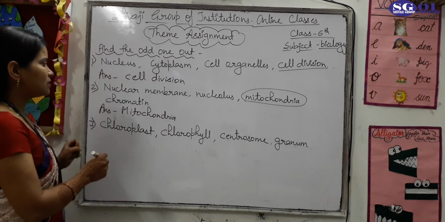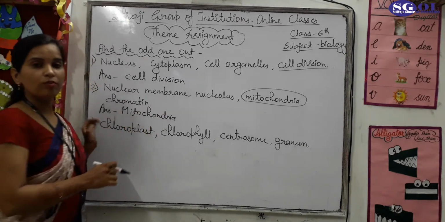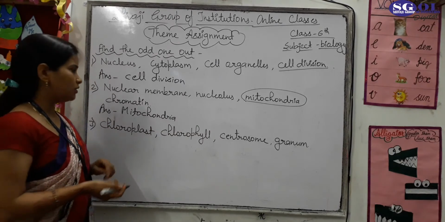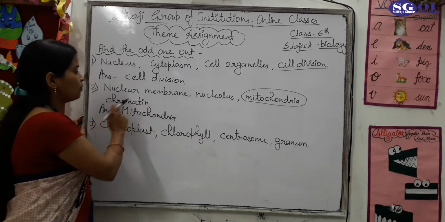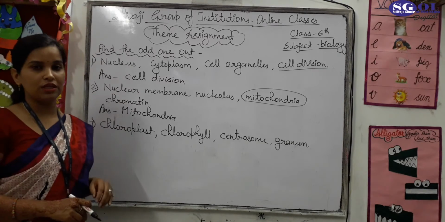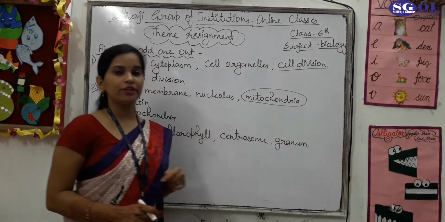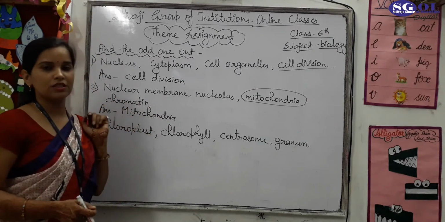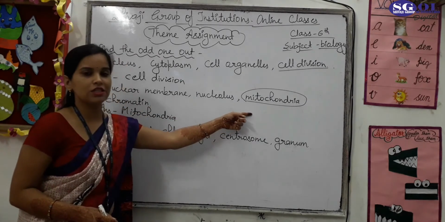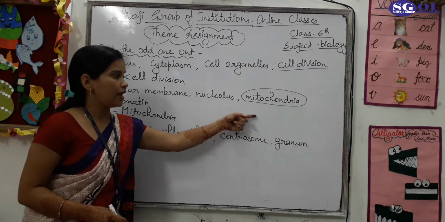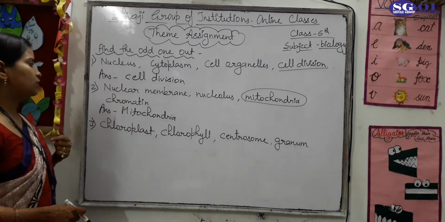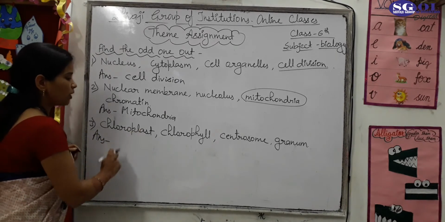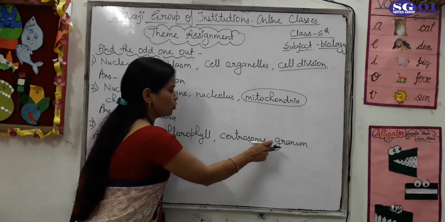Because all the 3, the nuclear membrane is a component of the nucleus, nucleolus is also a component of the nucleus, and chromatin is also a component of the nucleus. But mitochondria is a component of the cell, and all the 3 others are components of the nucleus. So this is the odd one out. Okay, students? And the third one is chloroplast, chlorophyll, centrosome and granum.